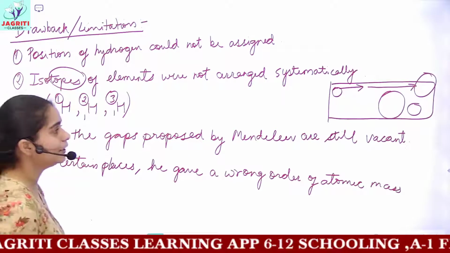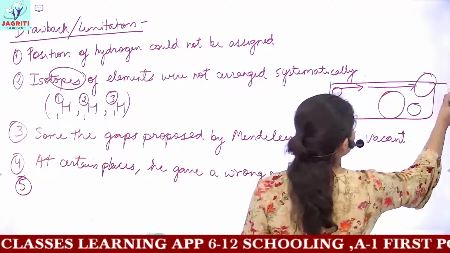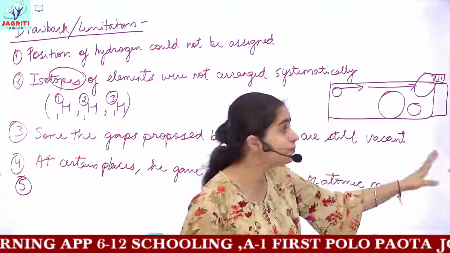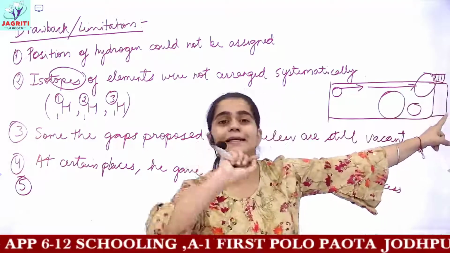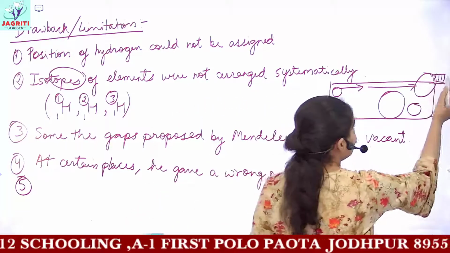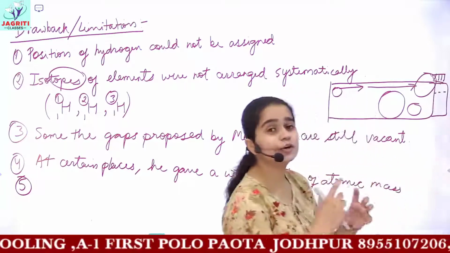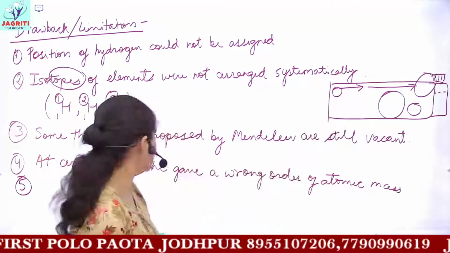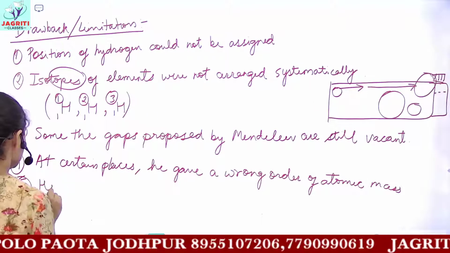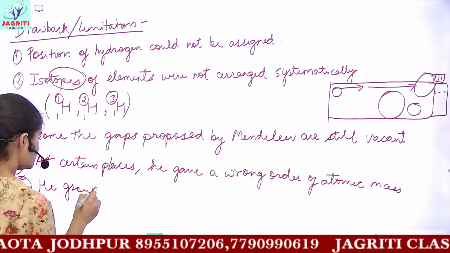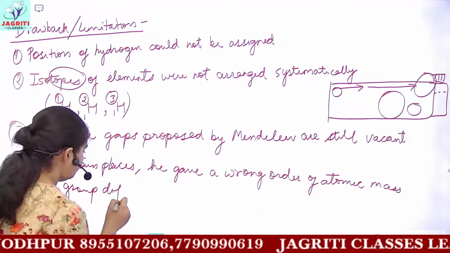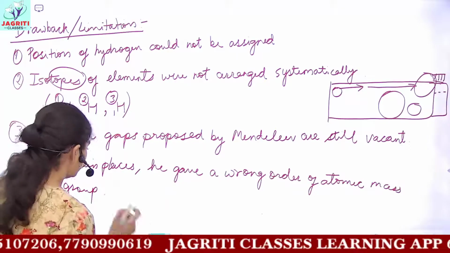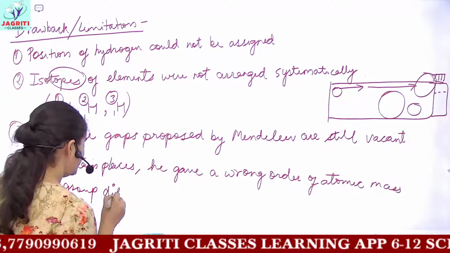Next, I told you in the previous section that he made 8 groups and divided all these groups into subgroups, whereas the 8th group was not divided into any subgroup. In this 8th group, he grouped 3 elements which had the same properties. But this was not correct, as he grouped different, dissimilar elements together.